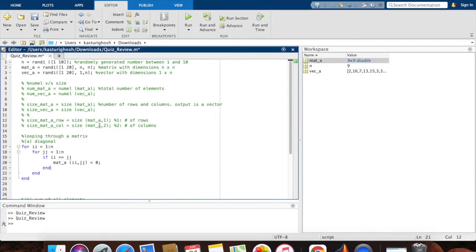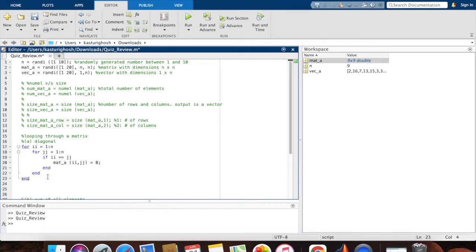So in this particular situation, I am checking if the indices are equal to each other. And if yes, then I want the elements in the position to become 0. So please note the difference between just an ii and jj and mat A bracket ii comma jj. And always remember, when you're using two of these numbers, you're referring to the row and the column. If you're just using one number here, that becomes linear indexing. So be really careful with that.